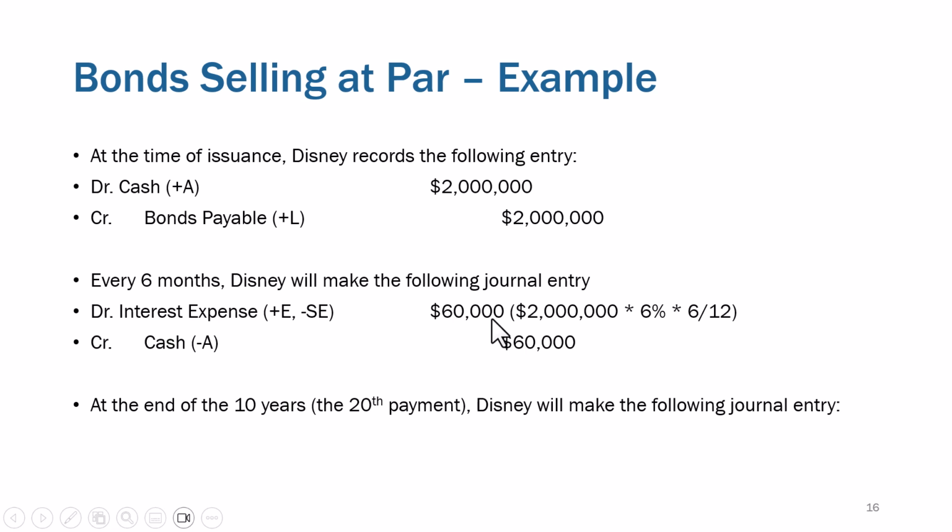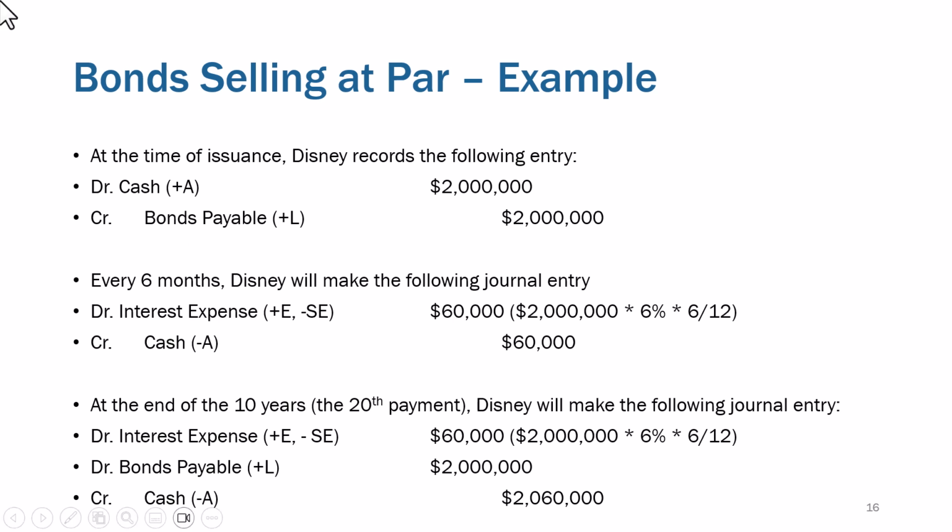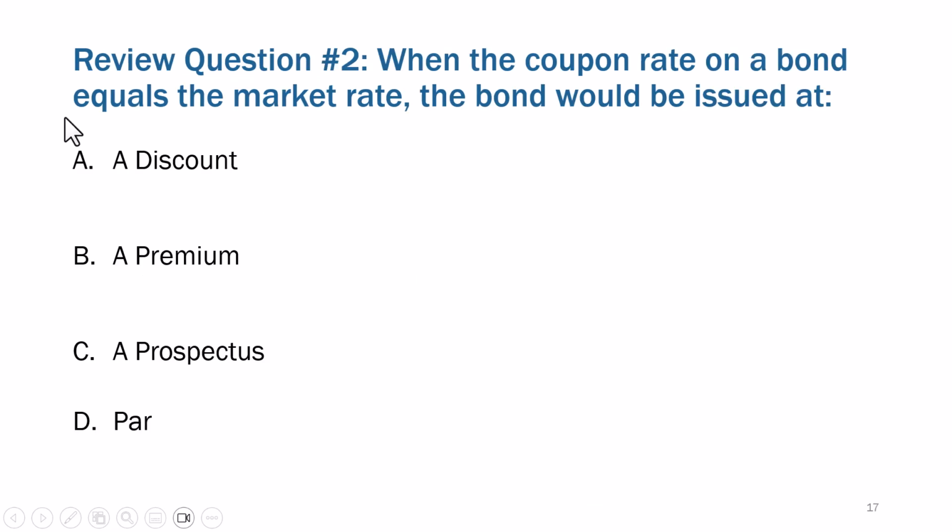And then at the end of 10 years, the 20th interest payment, we're also going to pay principal. So we're going to pay the 20th interest payment of 60 grand, and we're going to pay off the $2 million of principal. That should actually be a minus L right there. And then the total amount of cash that will be paid is going to be $2,060,000. So when bonds are issued at par, that's how we compute what their initial value is worth. And then this is what the journal entries are going to look like.